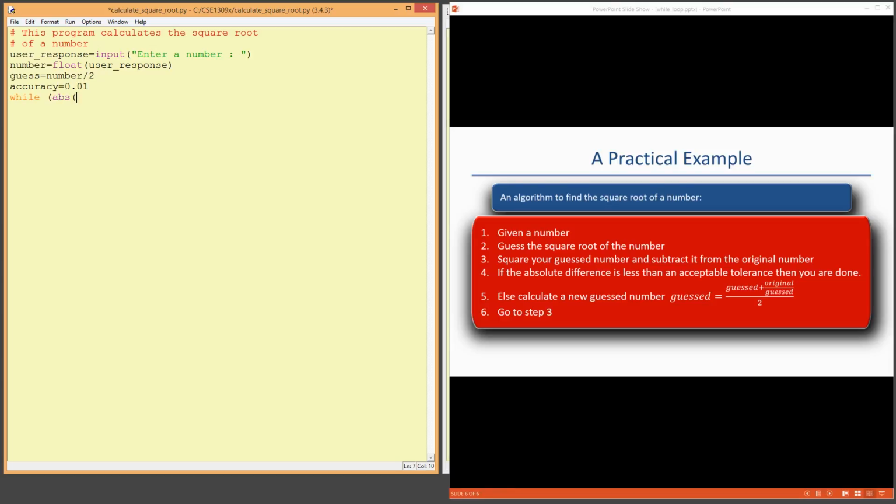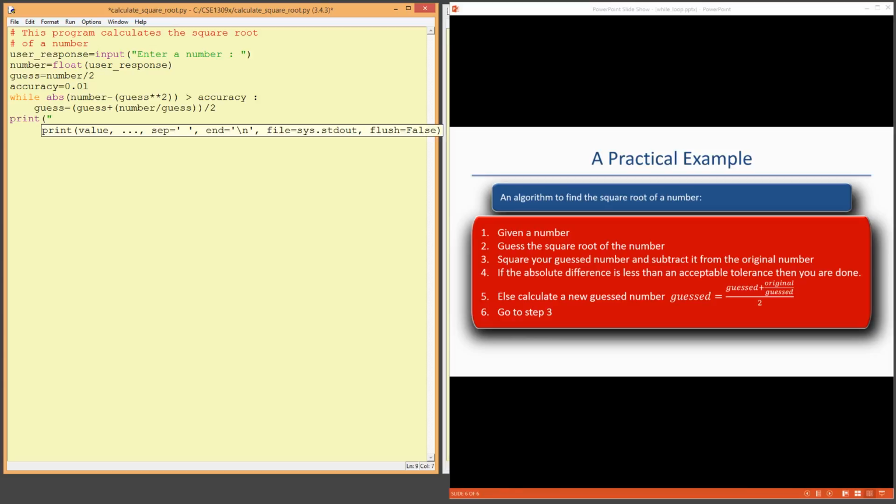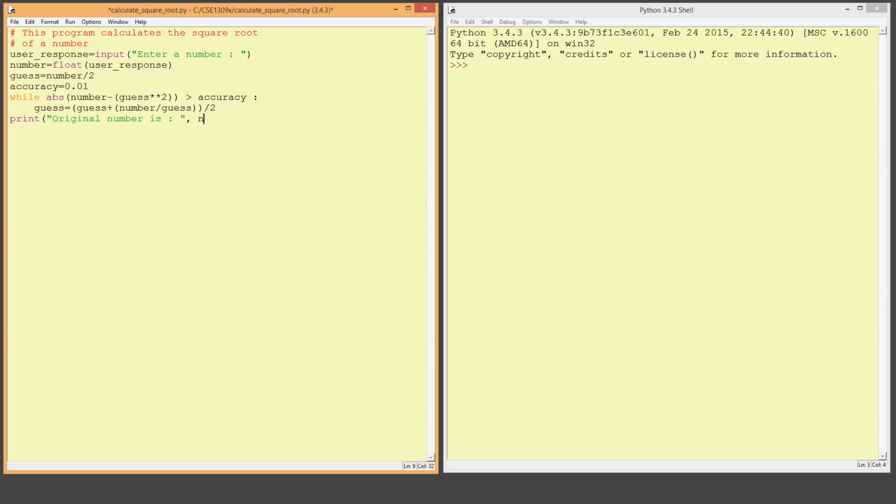And then I'm going to calculate the absolute difference of the number minus guess squared, and if it is greater than accuracy, I have to recalculate my guess. And then once everything is done, I come out of the loop and print the original number and the square root of the number.